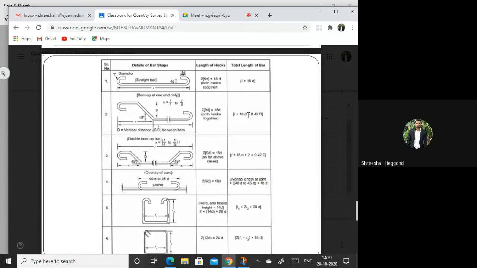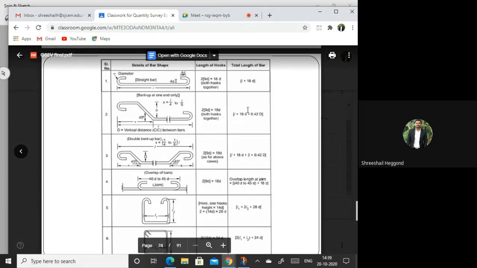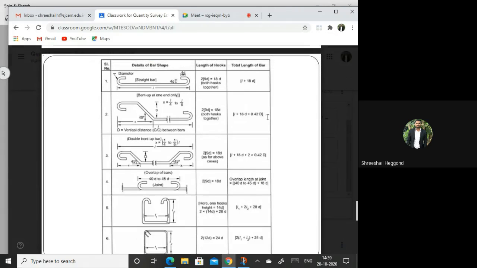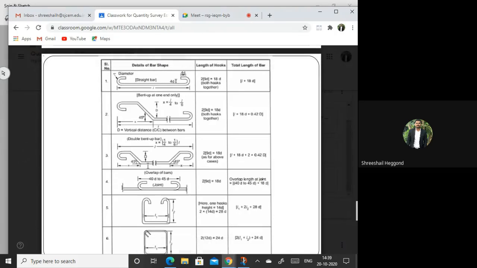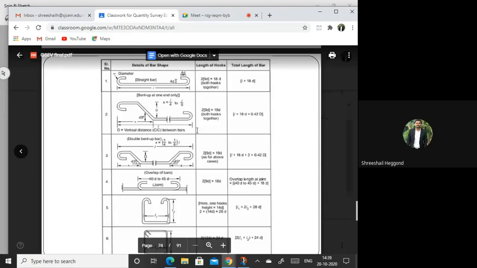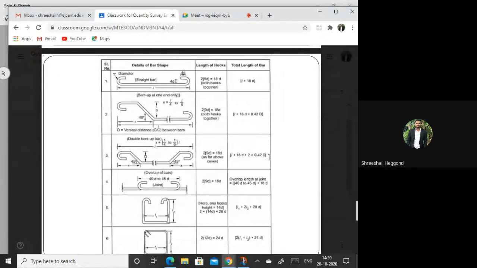If it is two sides, then again you have to multiply 2 into 0.42 into D. Here capital D is used, why? Just to differentiate the depth and diameter. Similarly, it is given with the two sides. This is a one side crank bar, and this is a two side crank bar. That will be L plus 18D plus 2 into 0.42D.